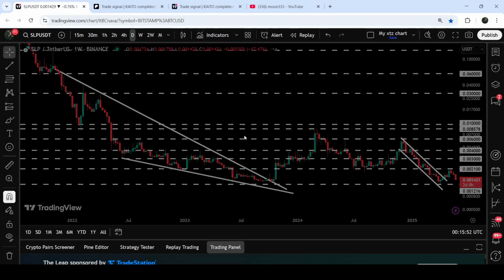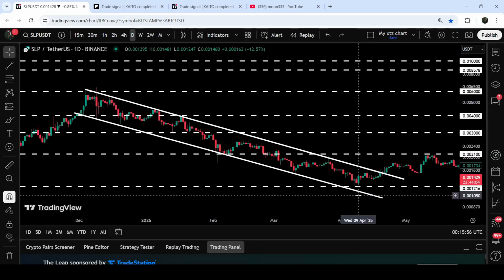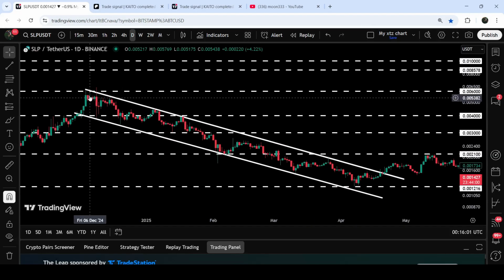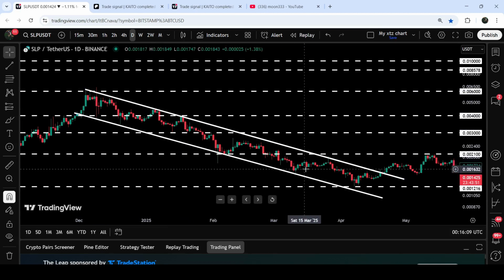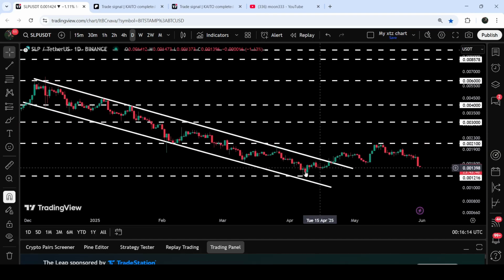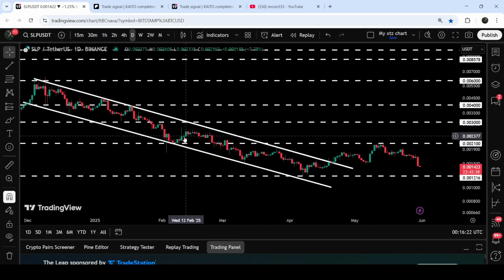Now let's move to the live chart of SLP. First of all, let me show you the daily time frame. Here you can see that for the past several weeks or few months, it has been moving inside this channel since the first week of December 2024. You got rejection here, bounce here, rejection, bounce, rejection, rejection, and a bounce here. Then we had another bounce here, rejection, bounce, and finally the price broke out of the resistance of the channel. But after the breakout, we had a nice short rally, but the price then could not break out this long-term resistance of $0.0021 that had previously been working as support here.